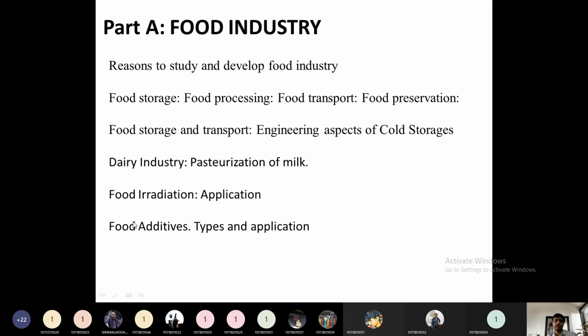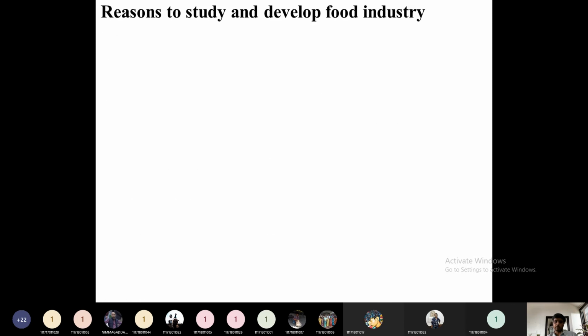Like we are preparing pickles. Why are we preparing pickles? To preserve a particular fruit, a particular mango or a tomato or something, for a long period of time, we are preparing pickles. This is a better example for food preservation. So some additives will be added so that its shelf life will be increased. So what are the types of additives? What are those applications? We have to see in this topic.